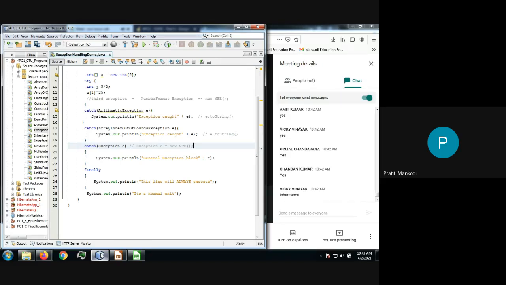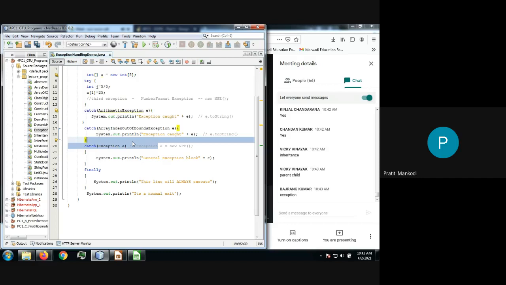I'm giving you one hint. What is the relationship between NumberFormatException and Exception? Yes, parent-child, correct. Which is the parent class? The Exception class. Correct. And the NumberFormatException class is the child class.